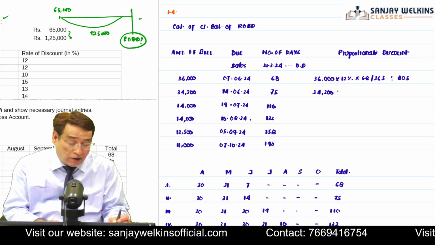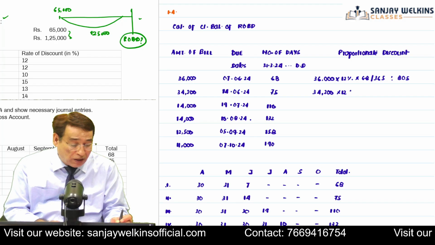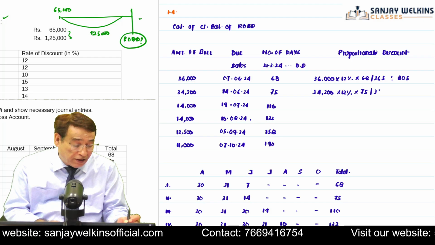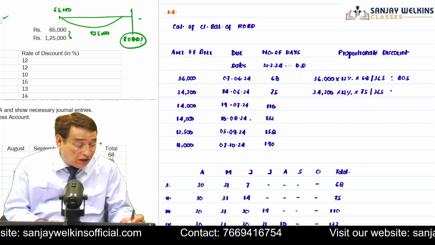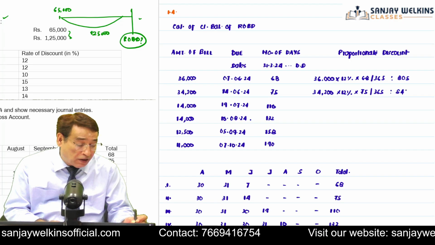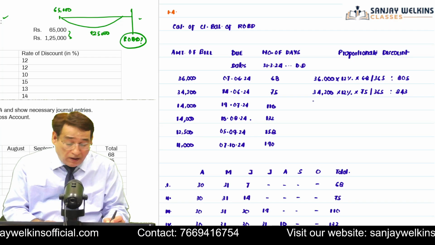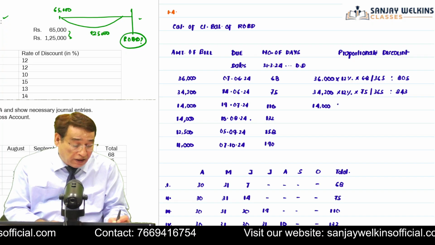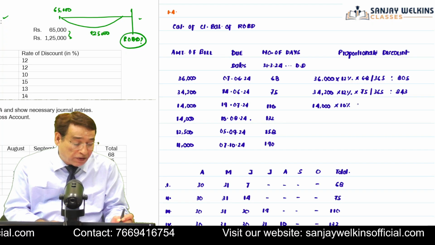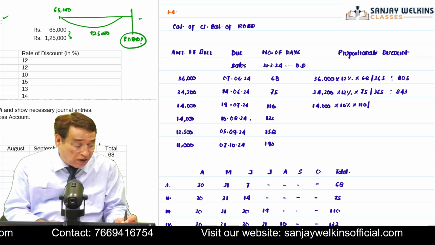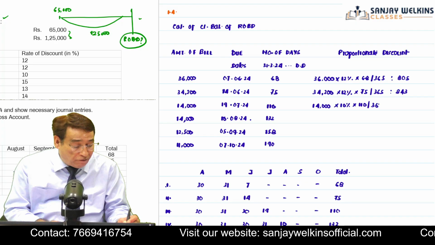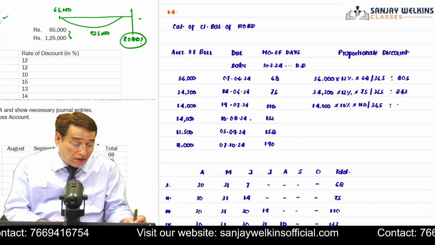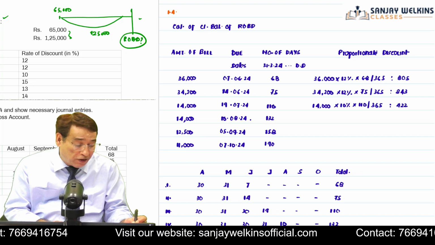This bill has been discounted at 12% again, so you are going to write 12%, but you will compute the discount for 75 days. 75 divided by 365, and the amount of proportionate discount will be 843 approximately. Next bill is of 14,000. This bill has been discounted at 10%. So you are going to write here 10%. Number of days will be 110, and 365 will be your base. 110 divided by 365. So in this case, amount of discount will be approximately 422.